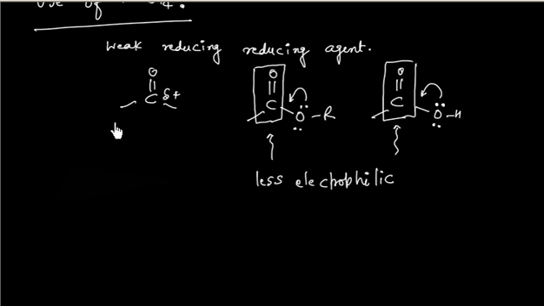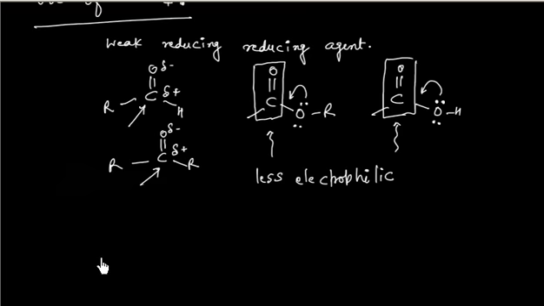But this carbon has some slightly positive charge. On this side we can have an aldehyde, or a ketone, or H. This is the case of an aldehyde. If I have R C double bond O R, this will also have some positive charge. So we can say these two carbons are more electrophilic.